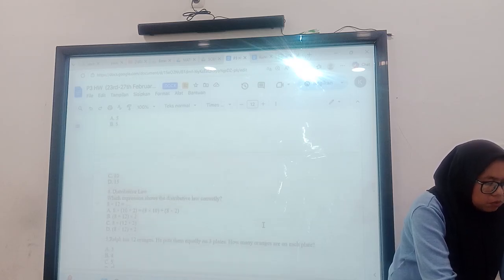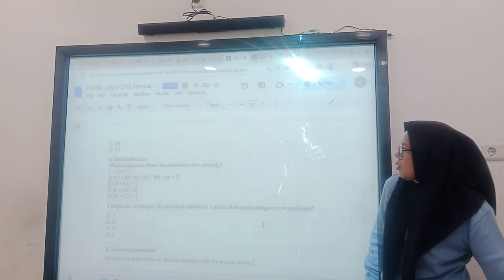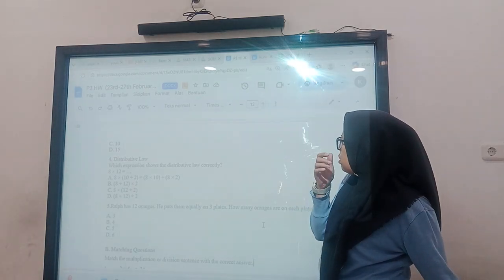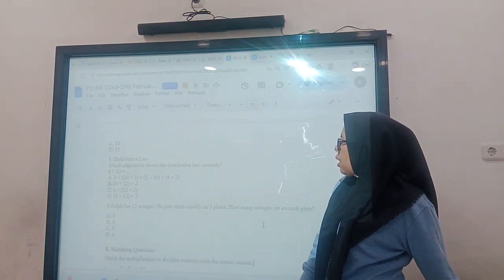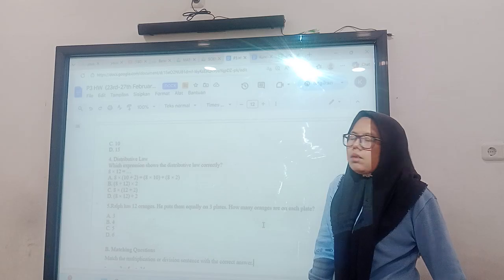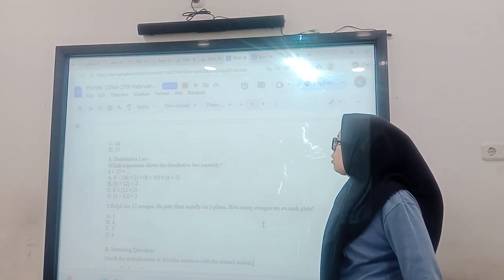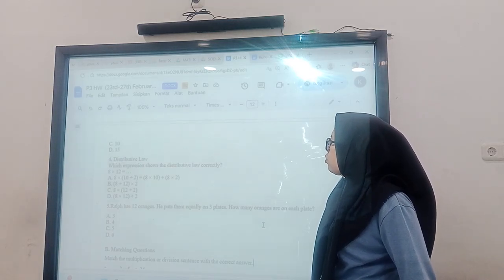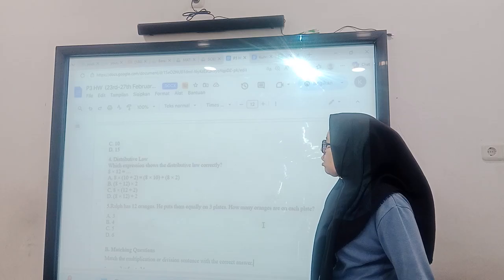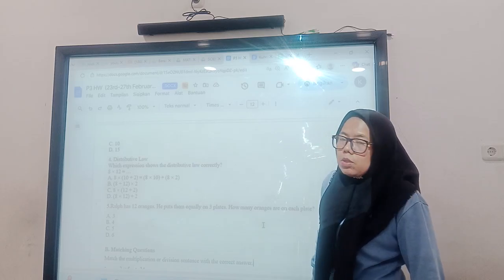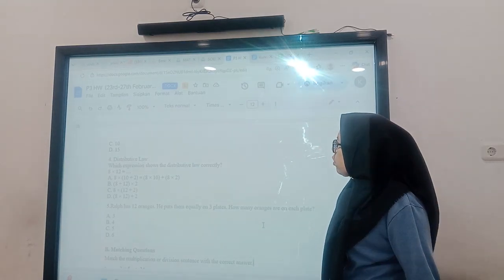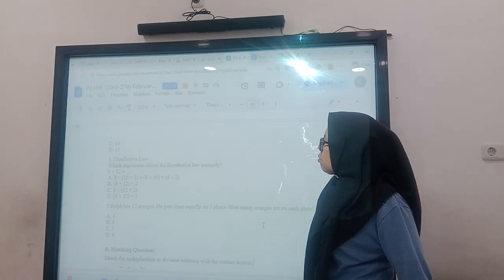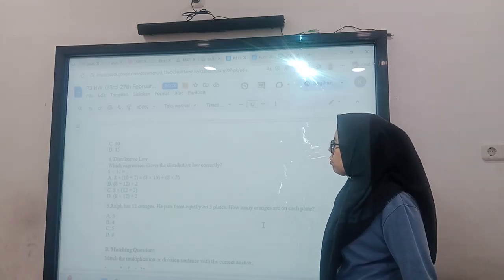Number 4, which expression shows this distribution correctly? The answer is A. Can you explain? Okay, for number 4, this distributive rule means that you have to break the numbers to multiply them easily. So here is 12 multiplied by 8.